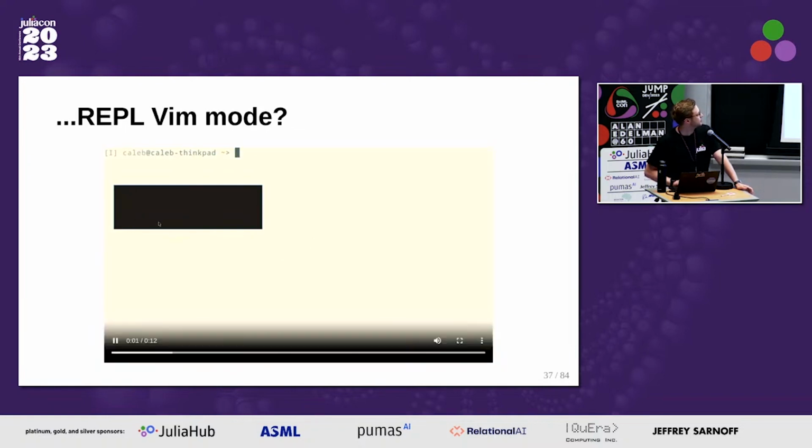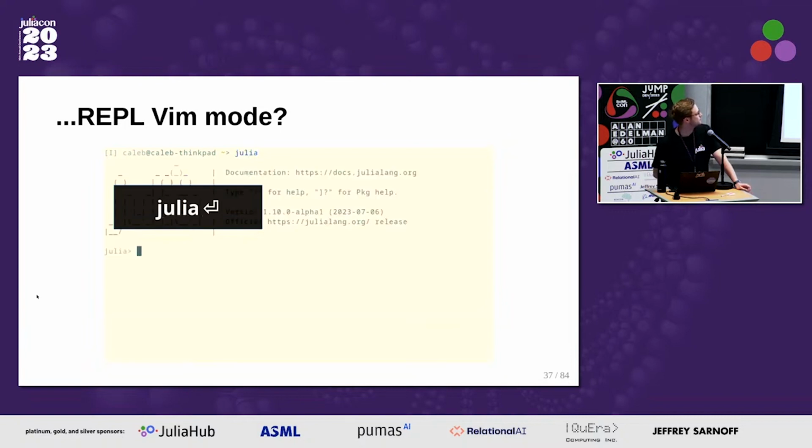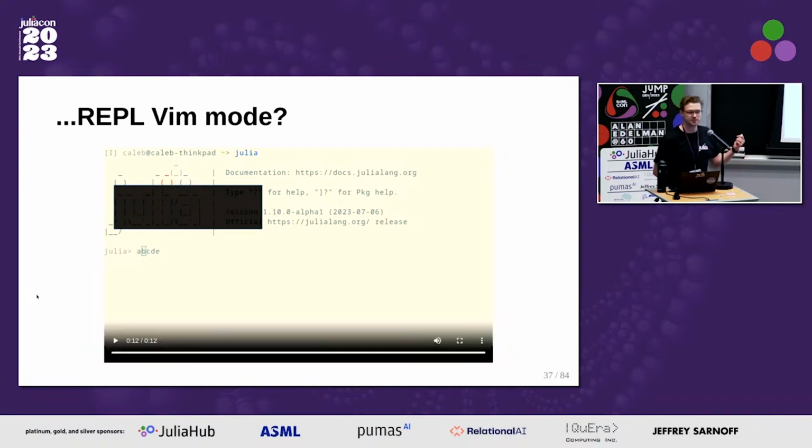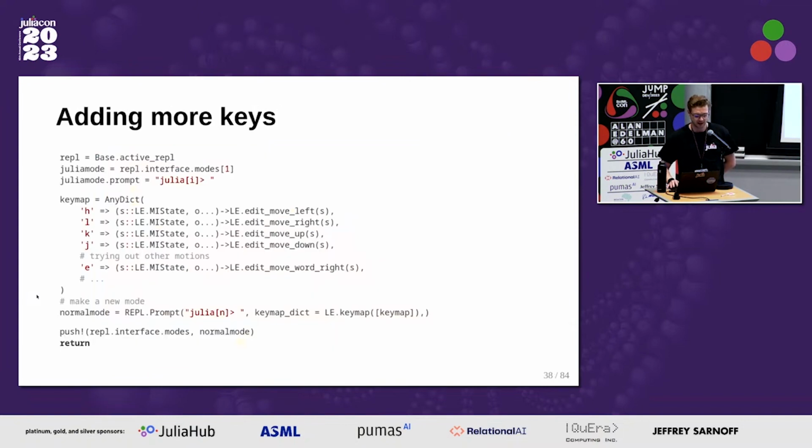So this is what that looks like in action. And this black box shows the key input as it's happening. So you can see when I press H and L, rather than typing H and L, it navigates back and forth. The problem is now you can't write a hello world program, which is, you can't really write anything.